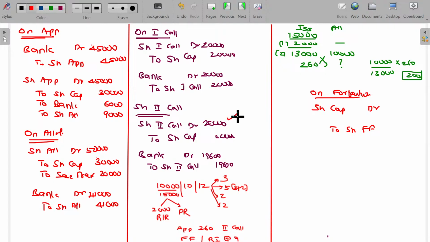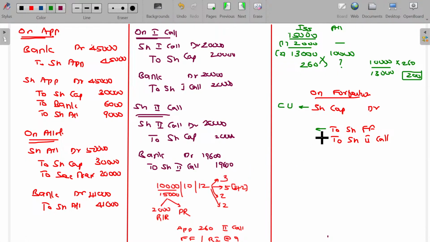Share second call 20,000 in the debit side, 19,600 in credit side, 400 rupees remains uncollected. To cancel that, I name here being share second call. This is a general share forfeiture account. Tell me, what value we have to record for share capital account here? Called up value. Don't say face value. It's only called up value.